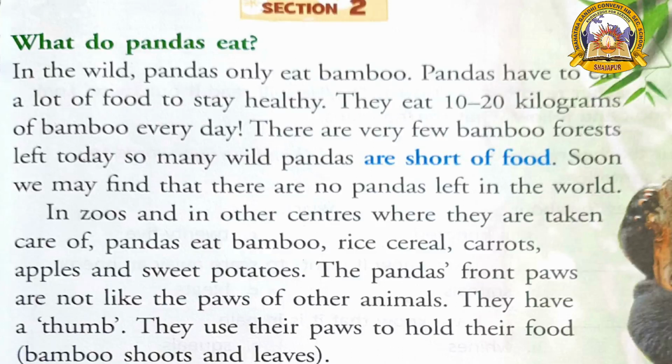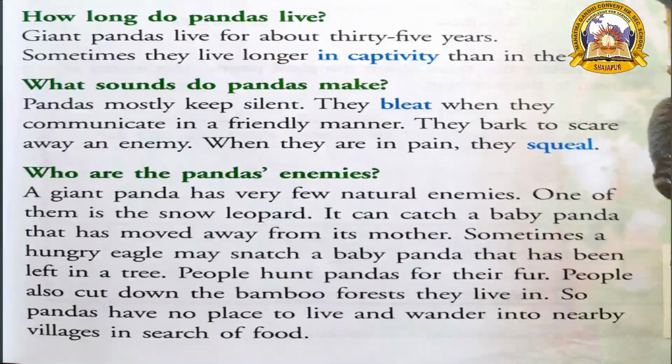In zoos and in the other centers where they are taken care of, pandas eat bamboo, rice, cereal, carrots, apples and sweet potatoes. The panda's front paws are not like the paws of other animals. They have a thumb. They use their paws to hold their food. How long do pandas live? Giant pandas live for about 35 years. Sometimes they live longer in captivity than in the wild.